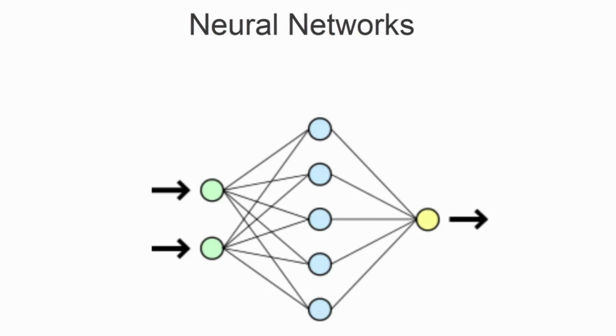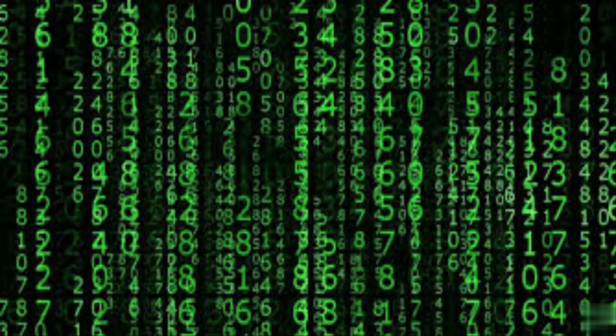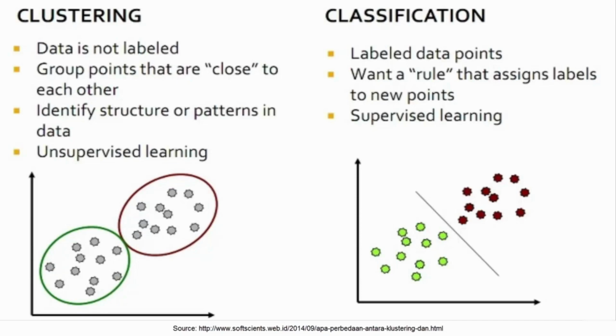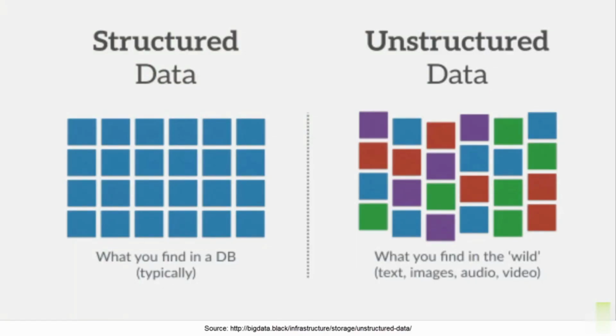The fundamental goal of a neural network is to recognize patterns and to be able to cluster and classify the input data. The neural network takes different kinds of inputs. You can feed it structured data like text. You can also feed it unstructured data like images, sound, videos, and so on.